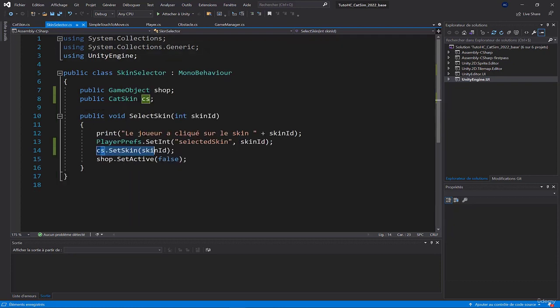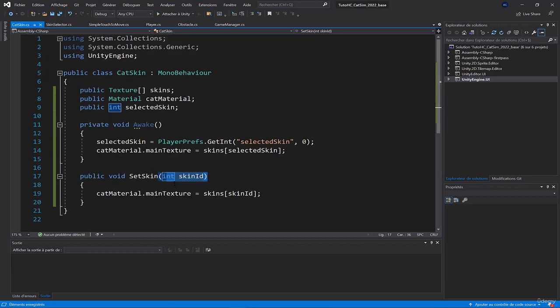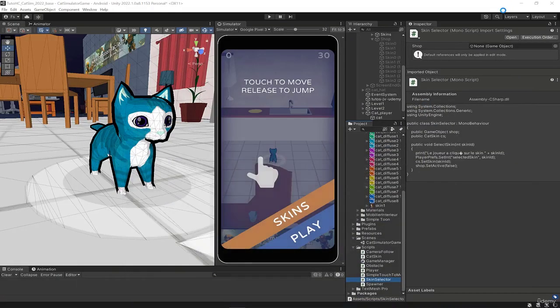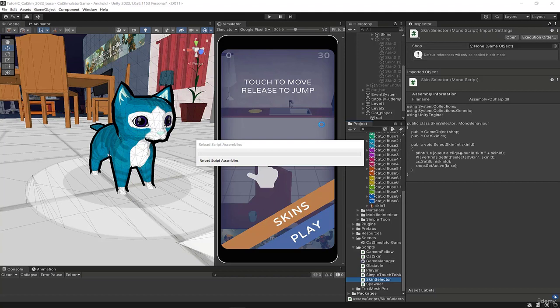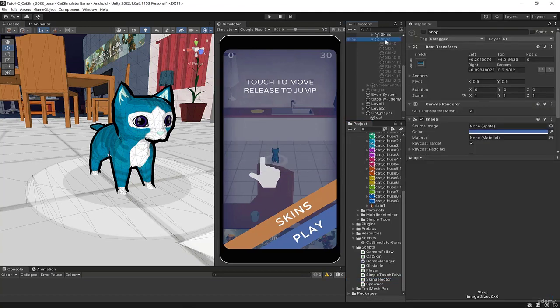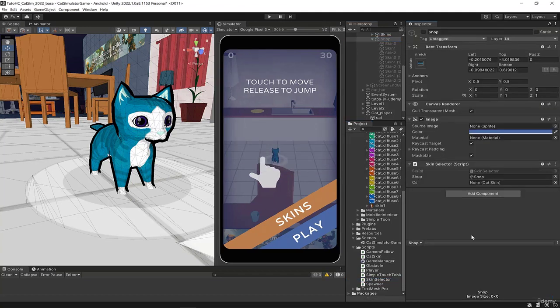Okay, now the skin selector not only saves the information in the memory, but also asks the cat skin script to modify the skin in real time. Now, we'll test it, but first you must go to the shop which has a skin selector script, and we must drag the cat here, which has the cat skin script. It's important because it needs to have the reference to have access to this script.